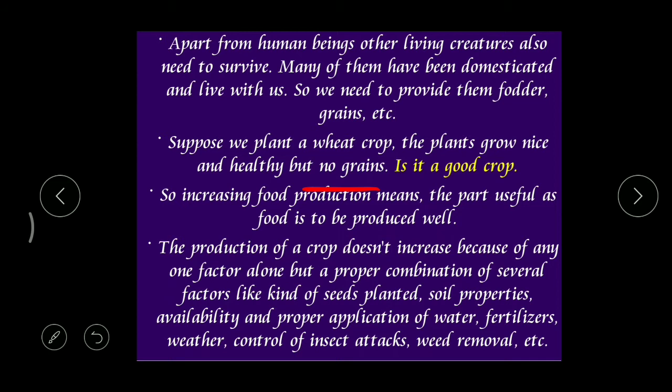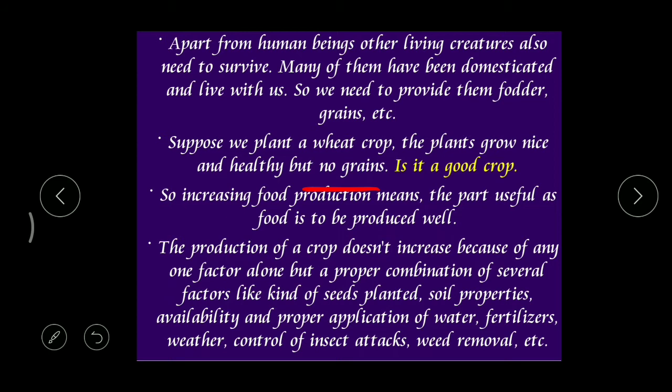For example, if we are growing rice, the grain production should be good. But if the root system, leaves and shoot system are good and grains are not produced, can you call that a good one? No. So which part do we need from the rice plant? Grains.